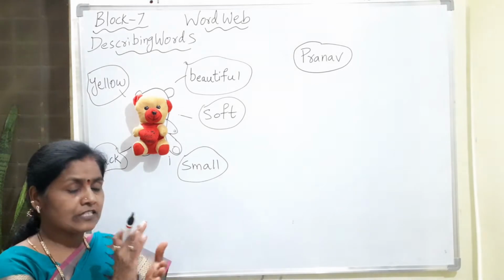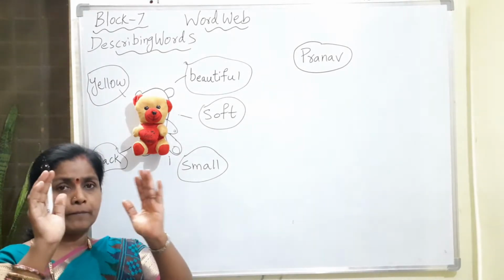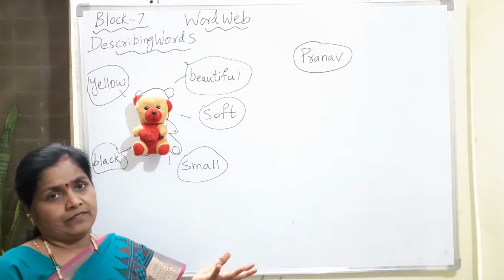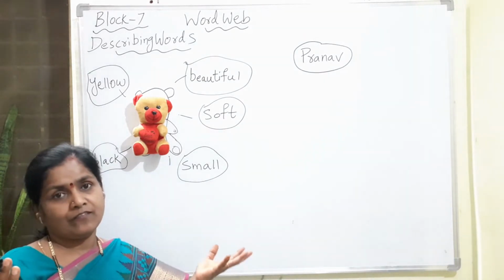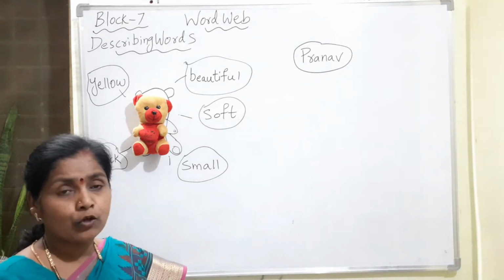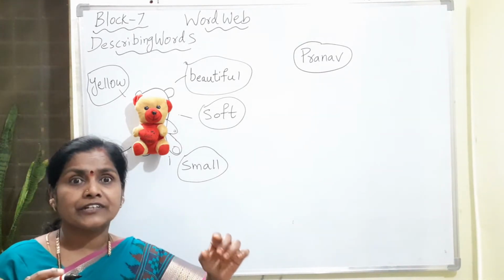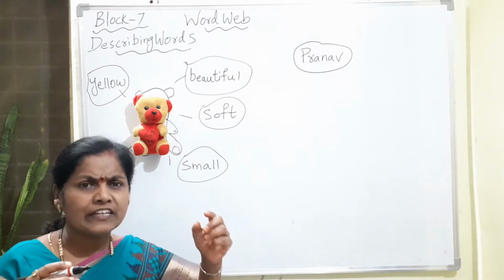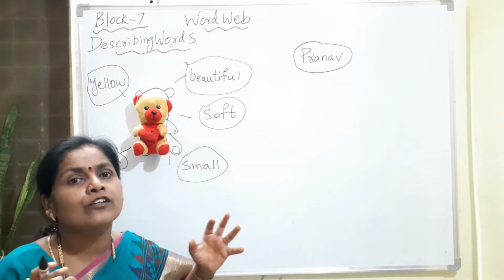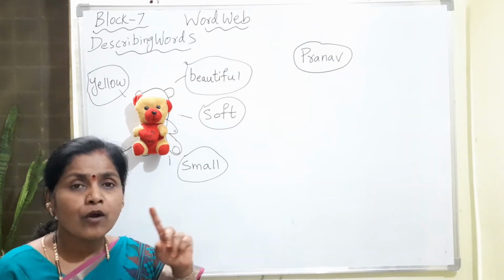Now here if you look at Pranav, what type of boy was he? He was very caring because he loved the trees, leaves, twigs, bushes, all the things he loved. He was taking a lot of care. So what sort of boy was Pranav?